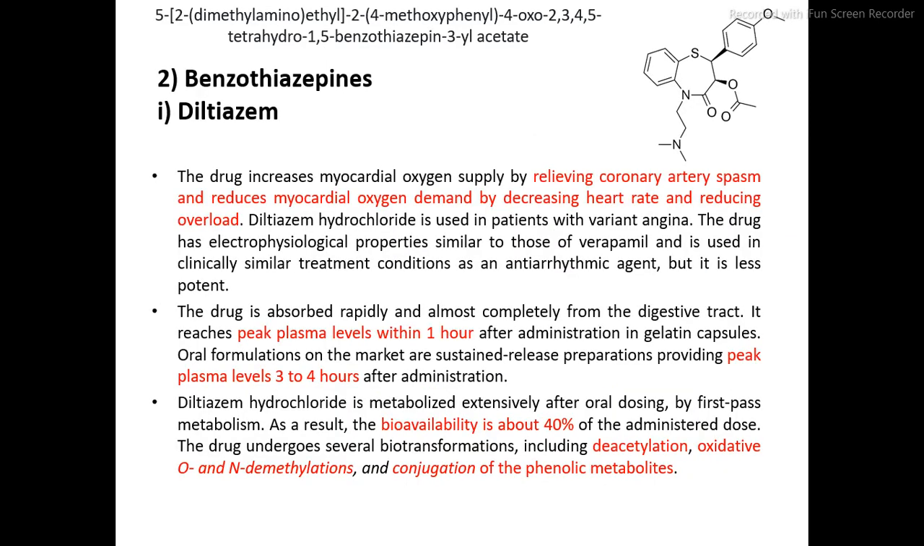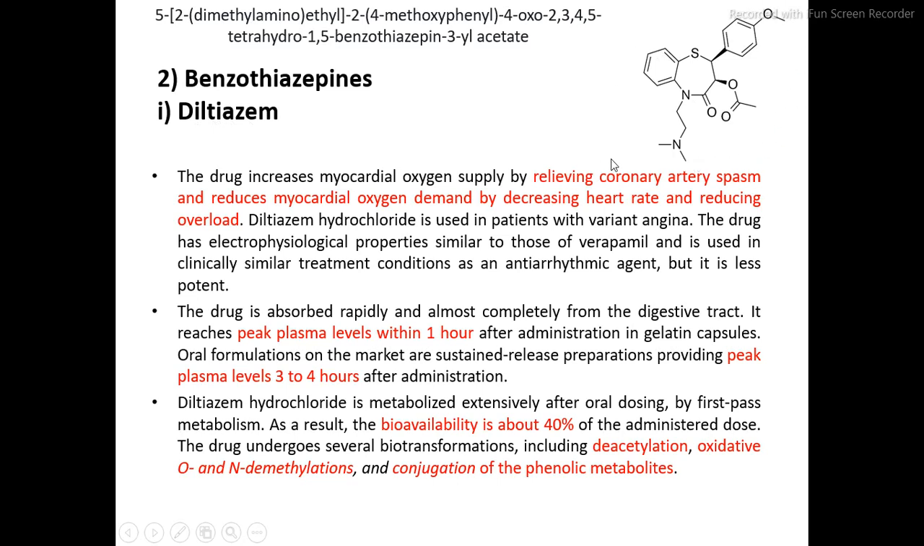Now the next class is the benzothiazepines. This is the second class. The first class was phenylalkylamine. Now the second class is benzothiazepines. As the name suggests, it contains the thiazepine ring, and this is the phenyl or benzo group. So benzothiazepine. Okay. So the name suggests the structure of the compound. There is one drug called diltiazem. So this is the structure of diltiazem.